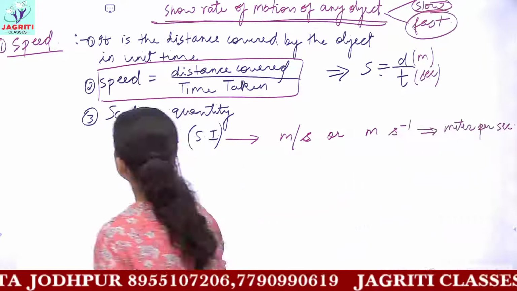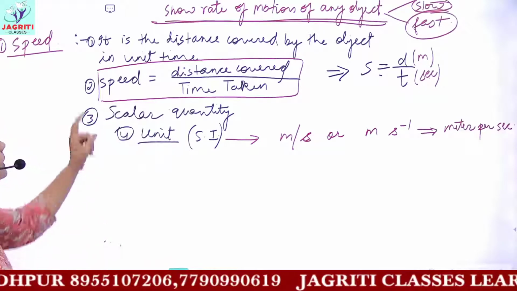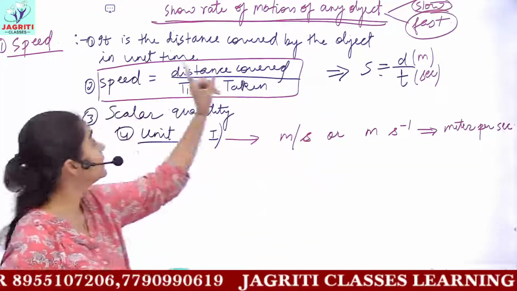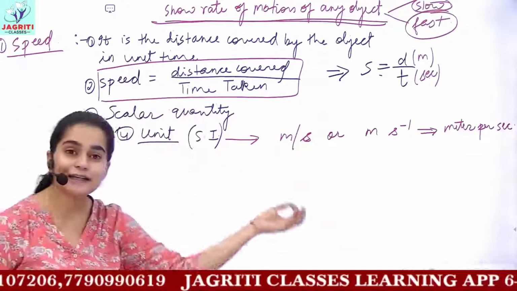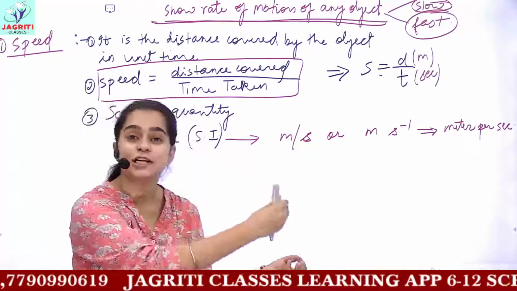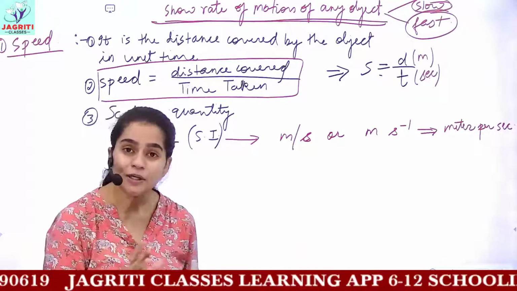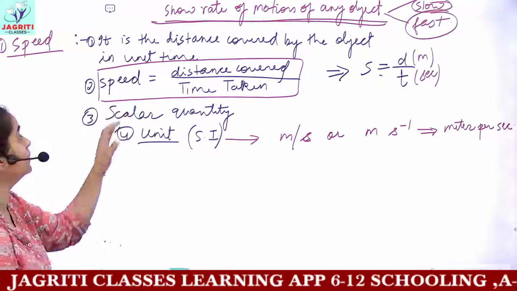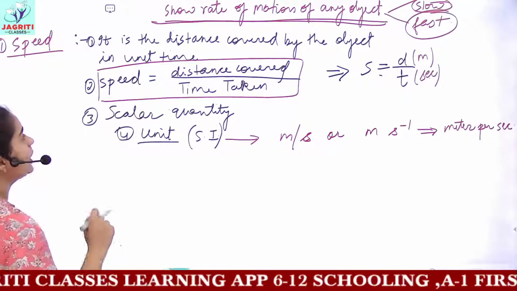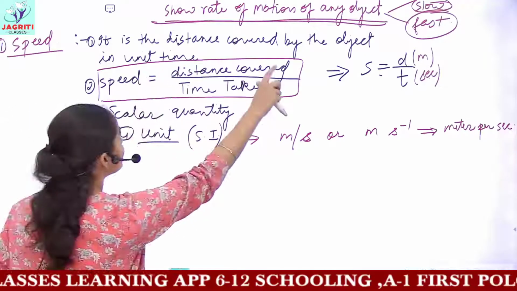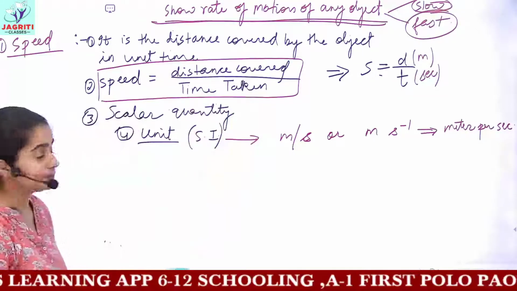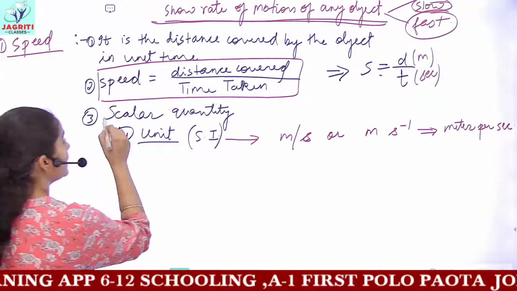So this is an account of speed. Speed is the distance covered by the object in unit time. That is, in a given time, how much distance an object has travelled. If you know both the quantities, you can find its speed. The formula for calculating speed is equal to distance covered upon time taken. Then speed is a scalar quantity.